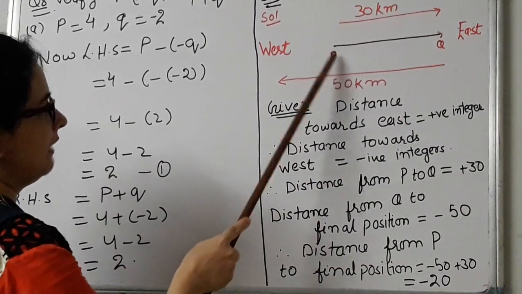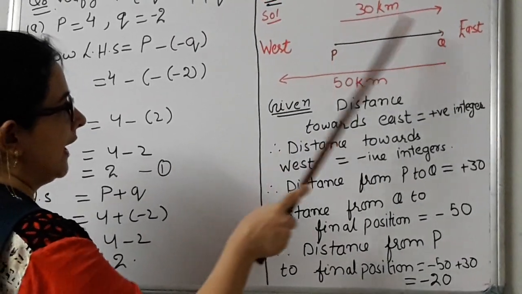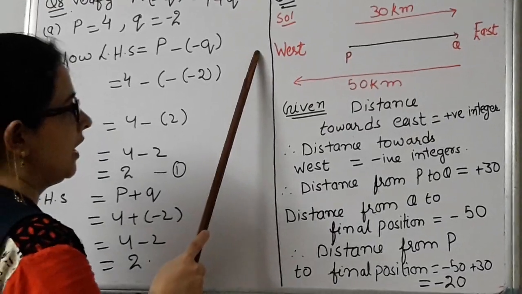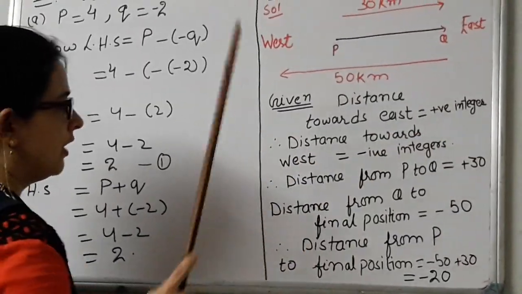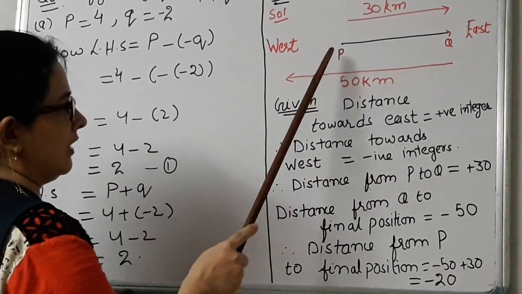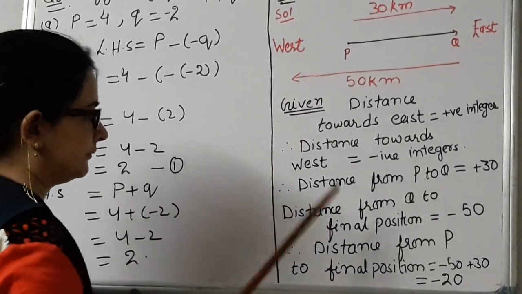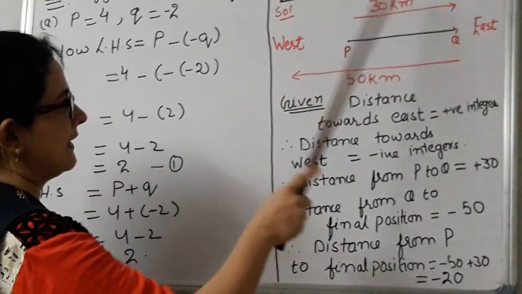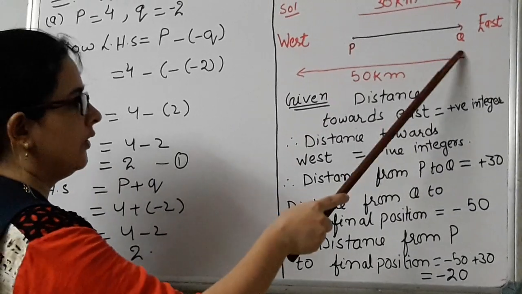So we can say that P is the 0 of the number line. On the right hand side of P it will be a positive integer. On the left hand side of P it will be a negative integer. So distance towards east is positive, therefore distance towards west is negative. The reference point is P, so you can consider P as 0 for your understanding. Now the distance from P to Q is plus 30 because she travels 30 kilometers from P to Q.